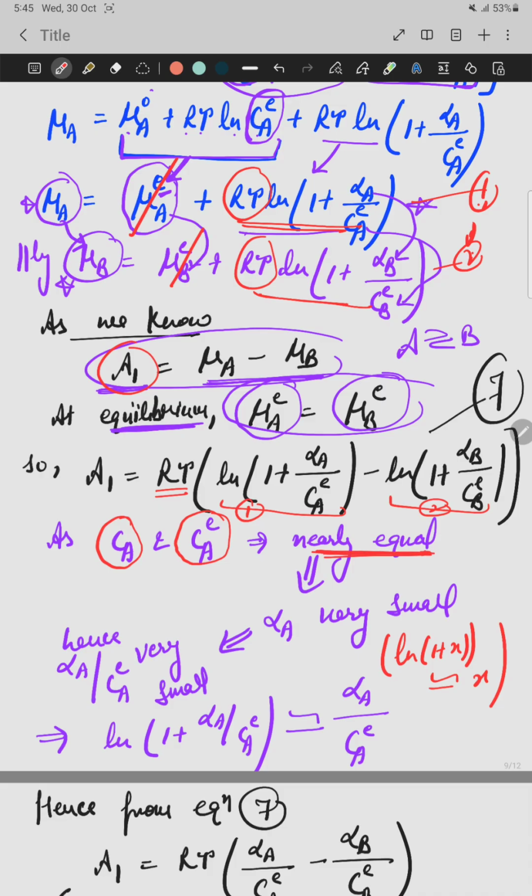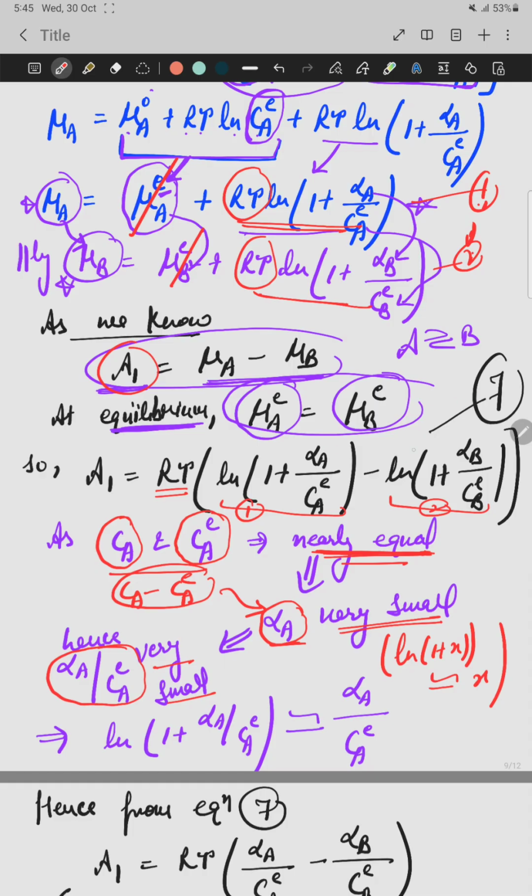This is our assumption, or you can say this is present in irreversible processes: the equilibrium state is not much different from the initial state. So if both are nearly equal, their difference, alpha A, is very small. If alpha A is small, then when we divide alpha A by C A E, this is also very small.